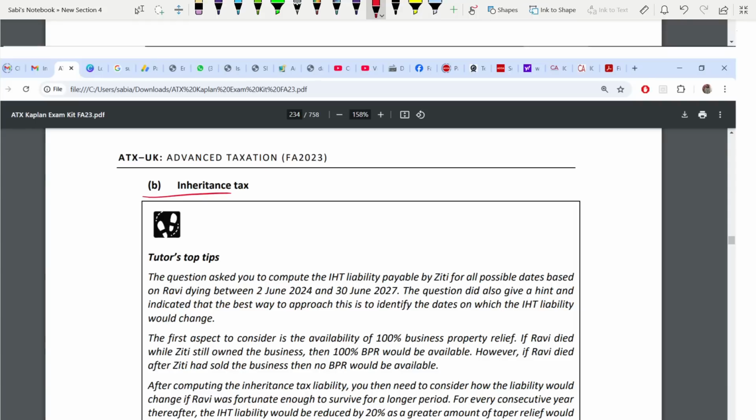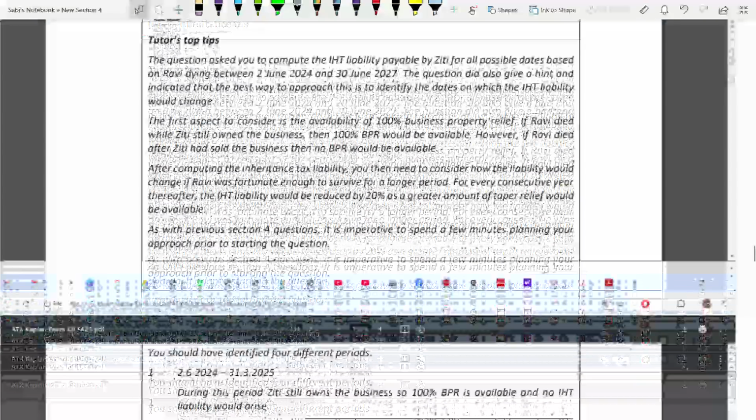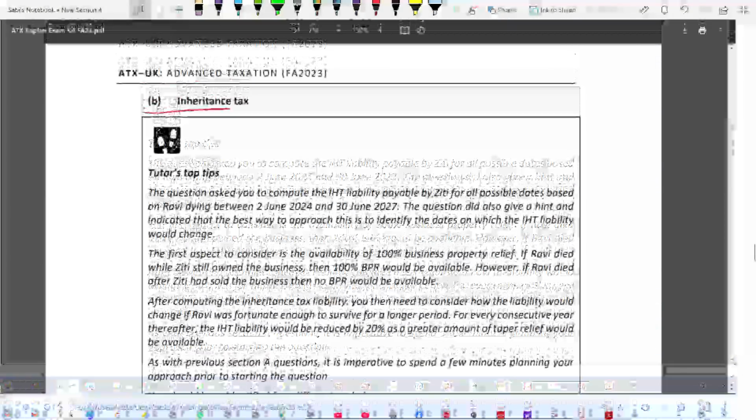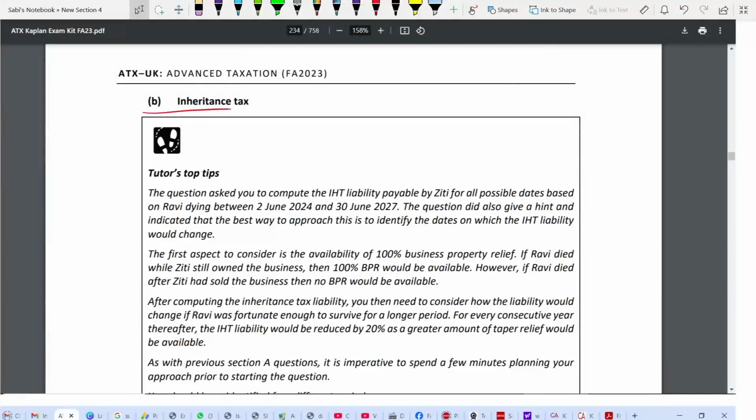B, inheritance tax. Here, some top tips for you to deal with these questions. We'll go through the tips before we actually start working on the question. Why do I go through the tips? So that in your mind you frame an answer. It's easier for you to follow. It's an approach.